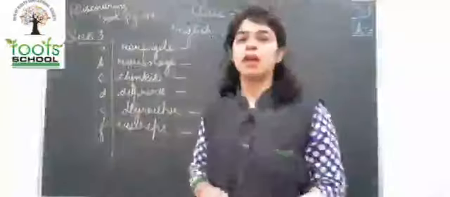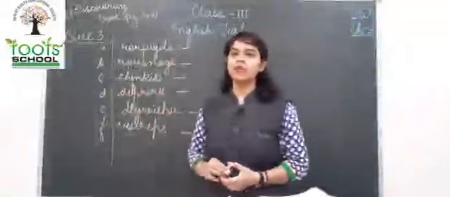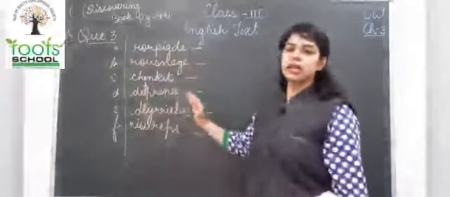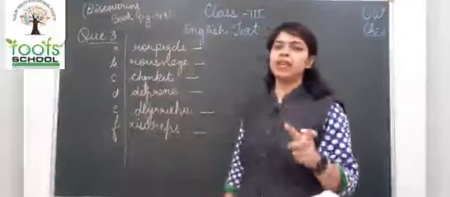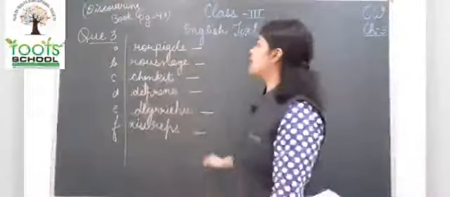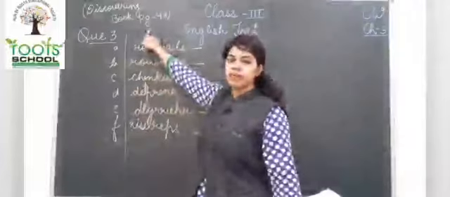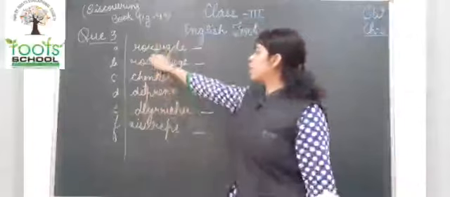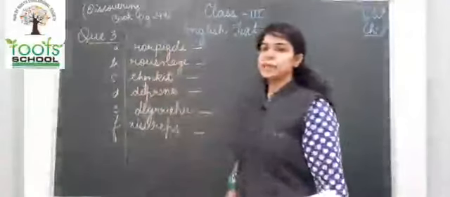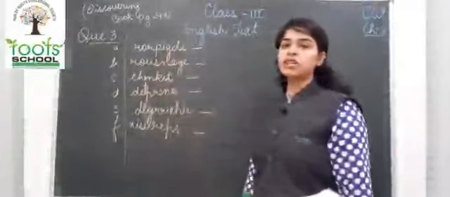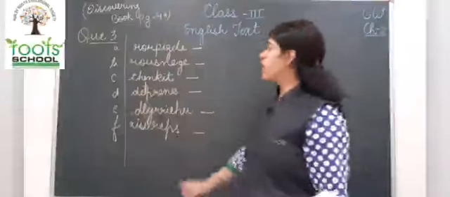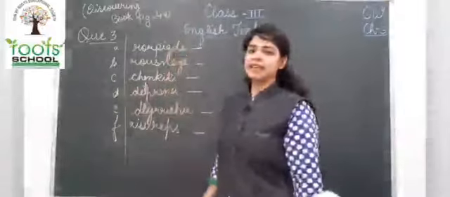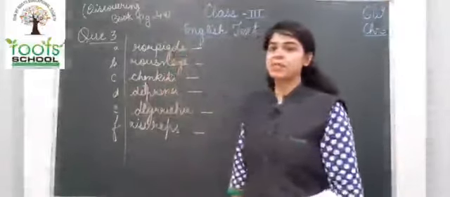Okay. So children, now we will do question number 3. That is, we have to rearrange the letters to make a proper meaningful word. So this exercise is in the discovery book, page number 49. So the first one is RORPIGDE. Which word should I make?